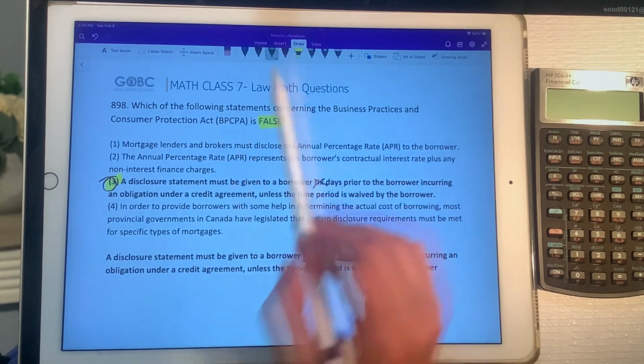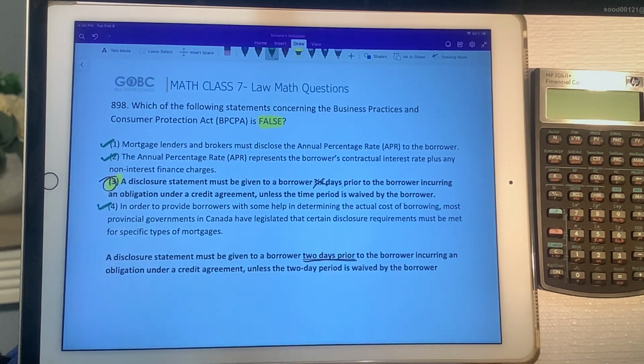So that means that these 3 are true statements, so you need to pay attention to those. Number 1 says mortgage lenders and brokers must disclose the annual percentage rate to the borrower. Remember in one of the previous questions, it said the Federal Interest Act was what required the disclosure. That was false. It is the BPCPA that actually requires the disclosure. Number 2 says the annual percentage rate represents the borrower's contractual interest rate plus any non-interest finance charges. That is true. So those fees might be included by the lender.